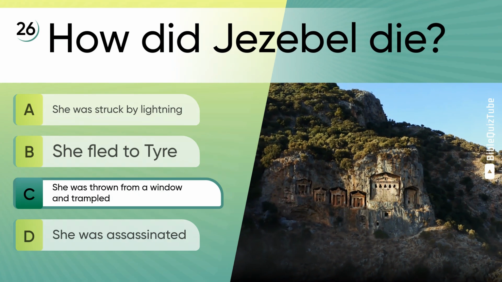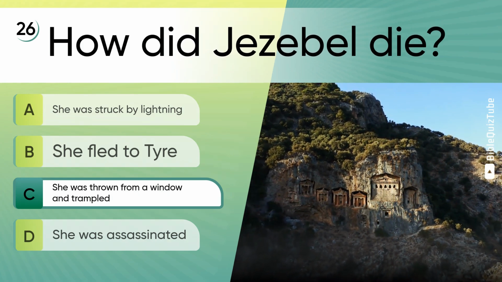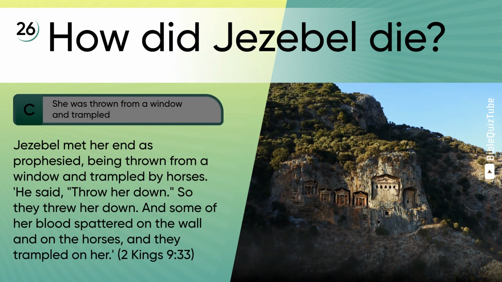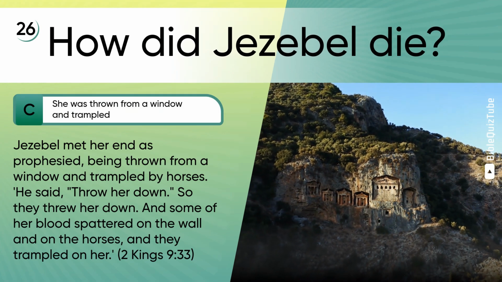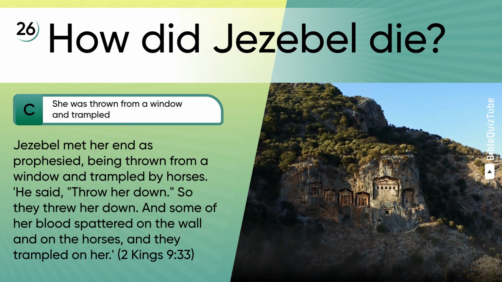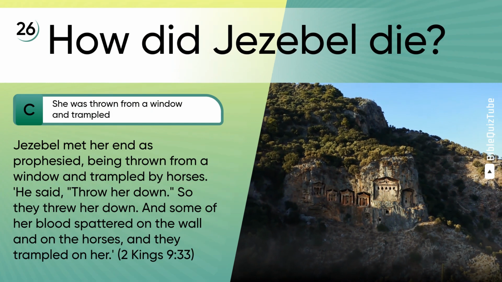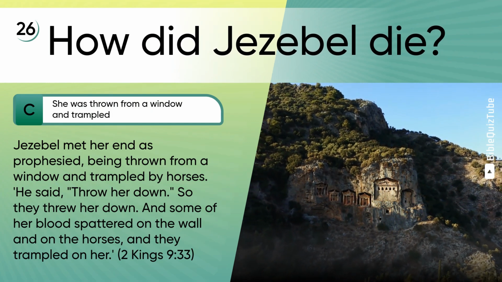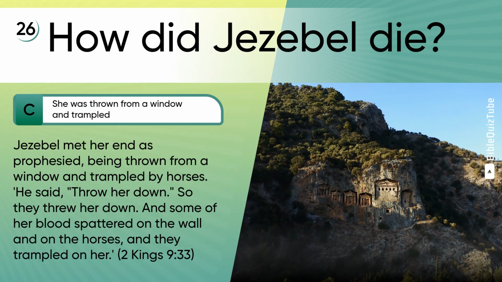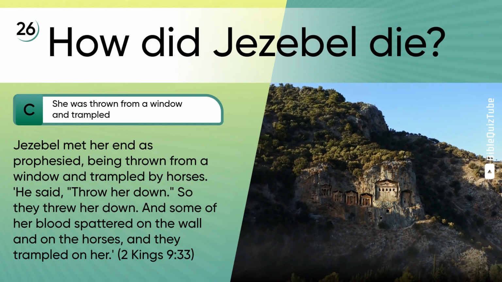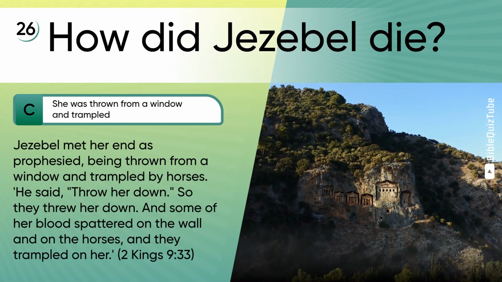The correct answer is C. She was thrown from a window and trampled. The explanation. Jezebel met her end as prophesied, being thrown from a window and trampled by horses. He said, "Throw her down." So they threw her down, and some of her blood spattered on the wall and on the horses, and they trampled on her. 2 Kings chapter 9 verse 33.